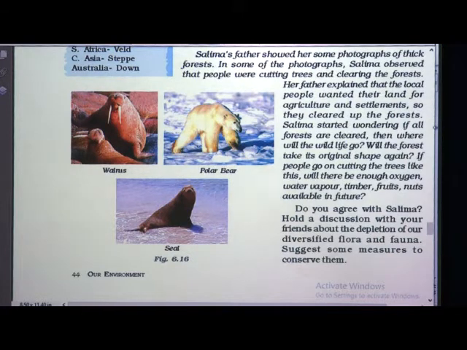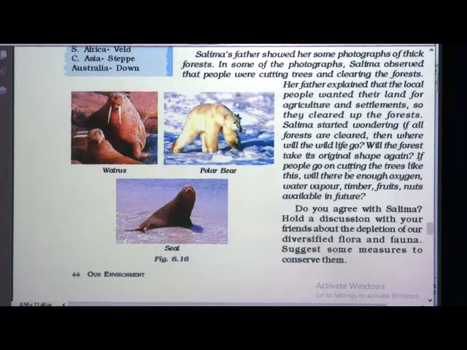Salima started wondering, if all the forests are cleared, then where will the wildlife go? Very good question. It struck in her mind. If people go on clearing the forests, where will the wildlife go? Already many of the animals have become extinct. Extinct means they have disappeared. Why? Because there was no place for them to live. In this way, if people go on clearing the forests, where will the wildlife go?